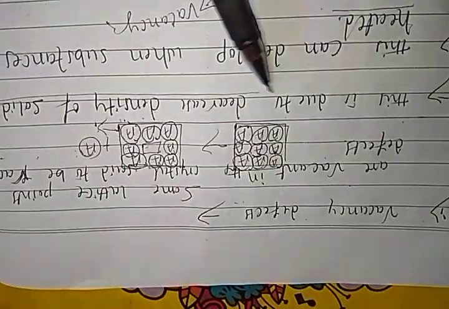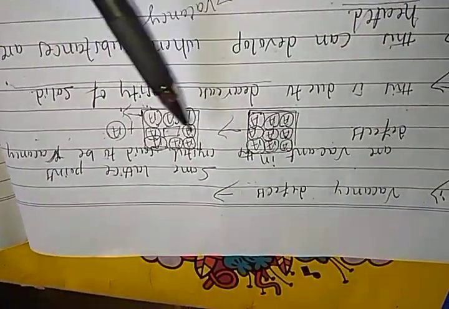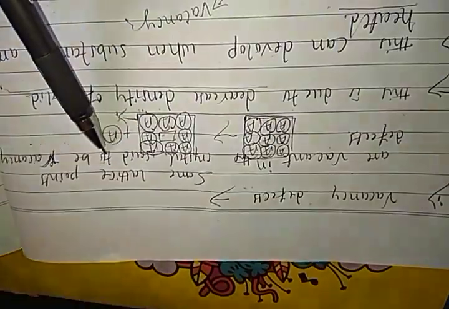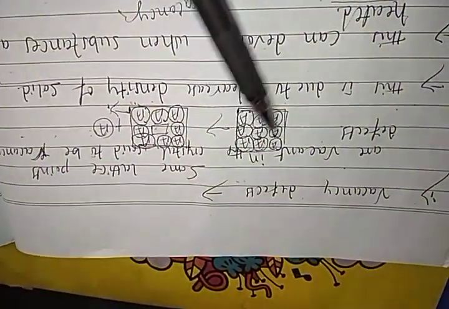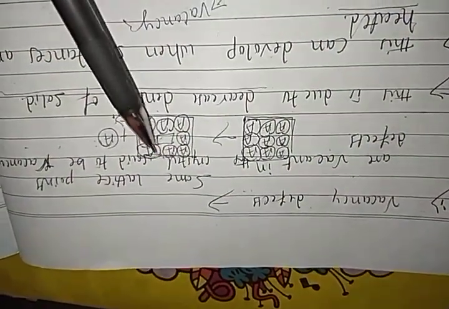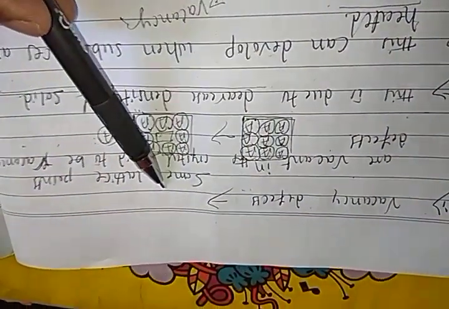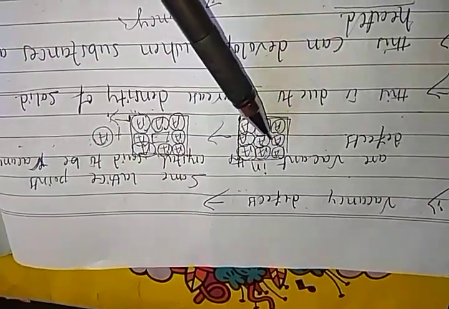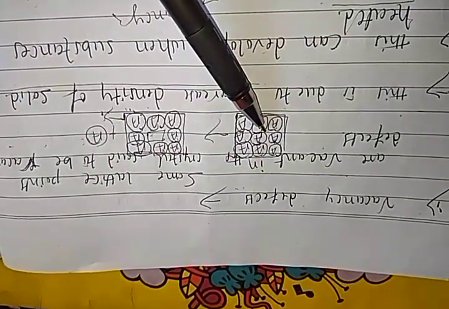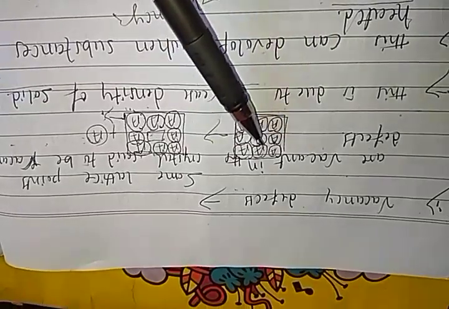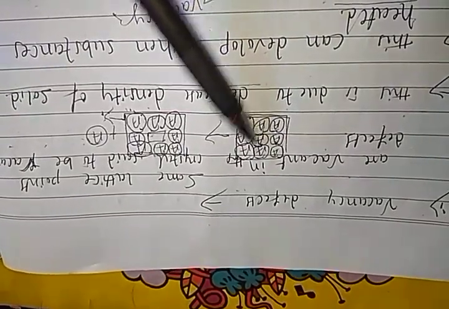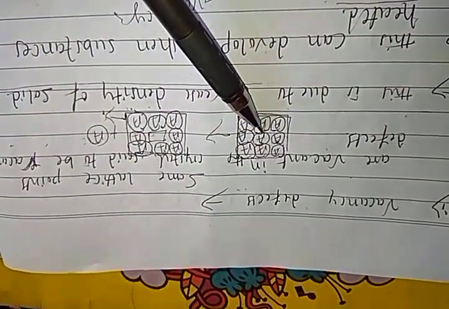This leads to a decreased density of the solid. If one of the atoms is removed, you can measure the mass or density before and after removing the lattice point.